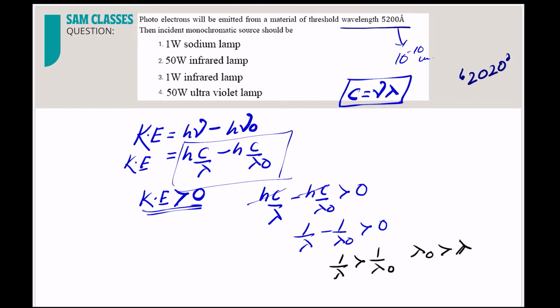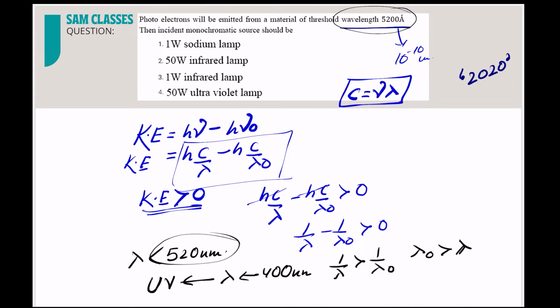So what we can see from here is the minimum threshold: 5200 angstrom. If I convert it, lambda should be less than 520 nanometer. Why did I write it in nanometer? Because when you read EM waves, most of them are in terms of nanometer. For ultraviolet, the lambda is less than 400 nanometer. So any light which has wavelength less than 520 nanometer will be able to bring it out. So UV will easily be able to bring it out.